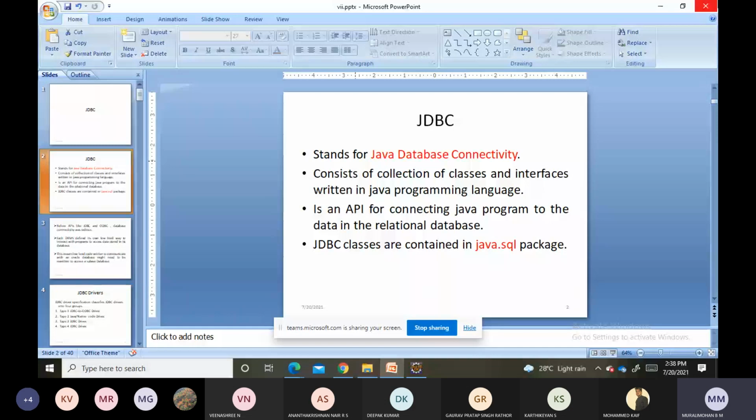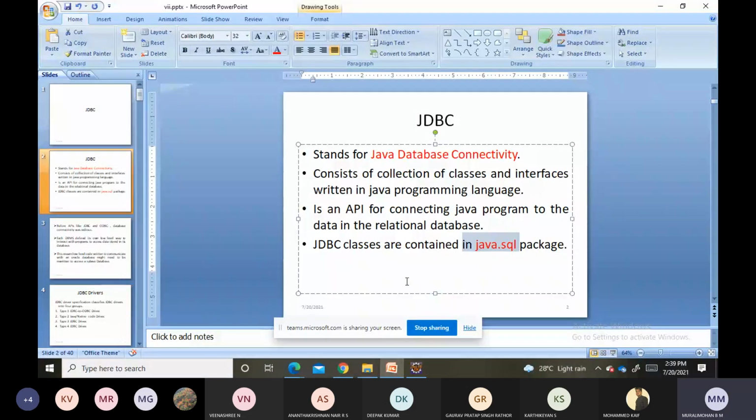Once we go through these theory concepts, you can relate them with the image which I showed just now. So JDBC stands for Java Database Connectivity. It contains a collection of classes and interfaces written using the Java programming language, and it is an API for connecting the Java program to the data in the relational database. All these Java classes are contained inside the java.sql package.